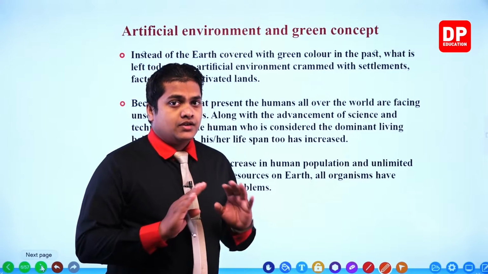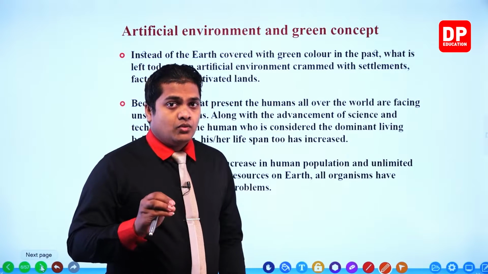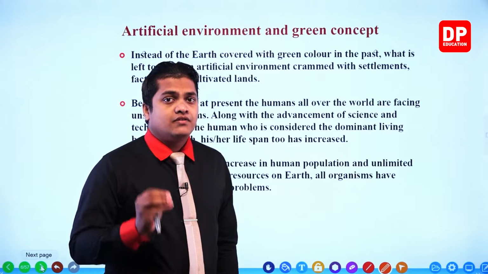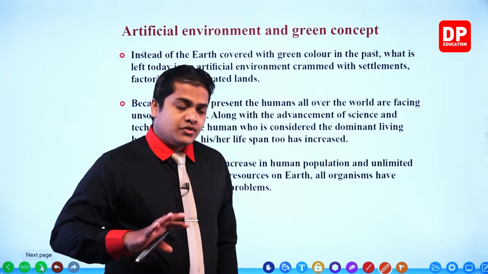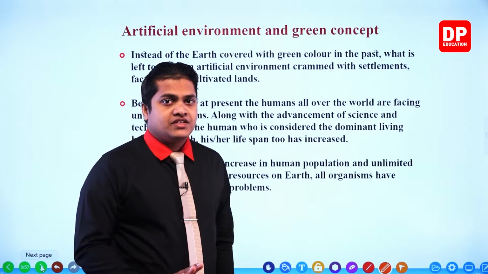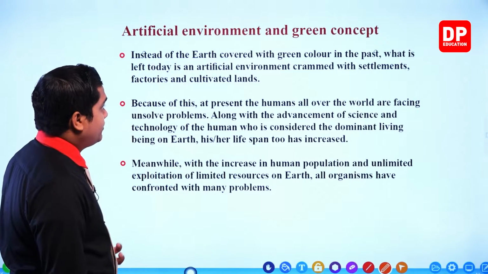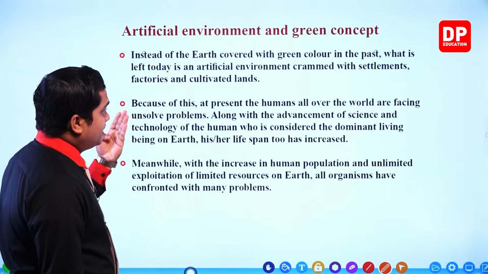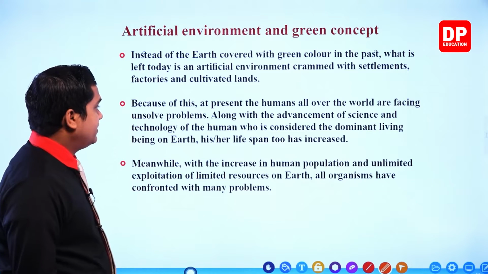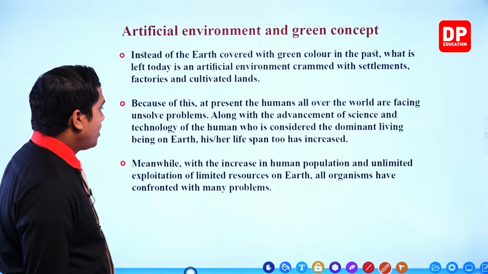So by cutting down all the trees and all the other vegetation, we have created different kinds of industries and different kinds of buildings. And to meet our food requirement, we have created agricultural lands as well. However, all of these things are not natural, my dear children. They were man-made. Okay. So here now we are left with what? We are left with an artificial environment with settlements, factories and cultivated lands. Then here it is given, because of this, at present the humans all over the world are facing unsolved problems.